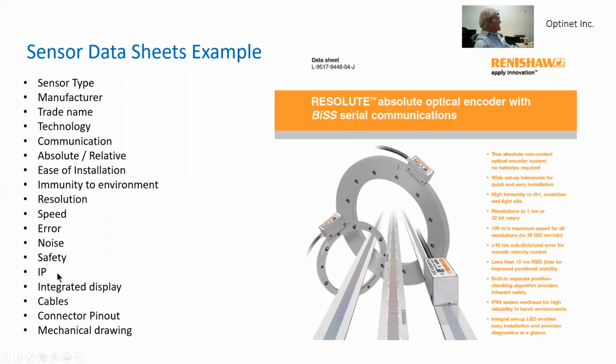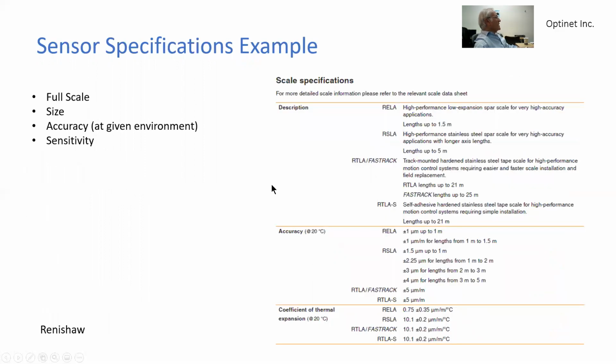with environmental dust and water, and then the integrated displays where they have it available, cables, connectors, pinouts, and mechanical drawings. We see here some specifications example of the sensor, such as the definition of the full scale measurements, the size of the sensor, the accuracy, and the sensitivity.